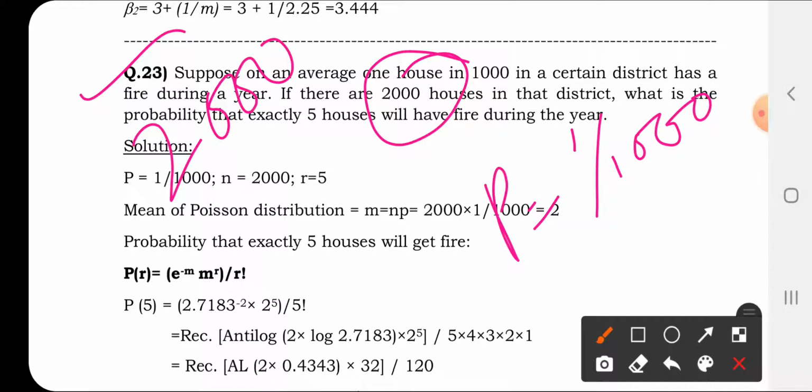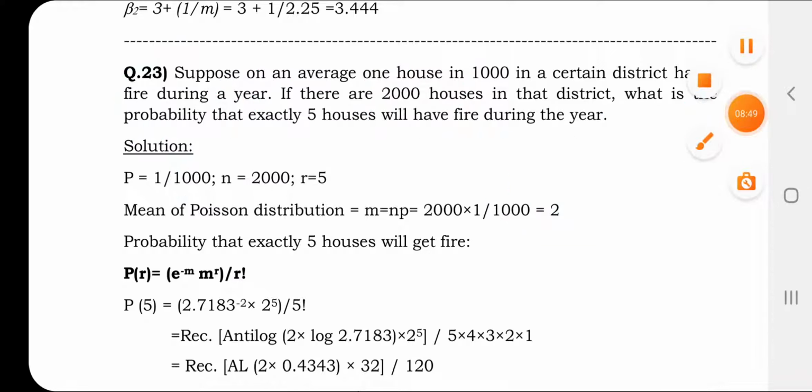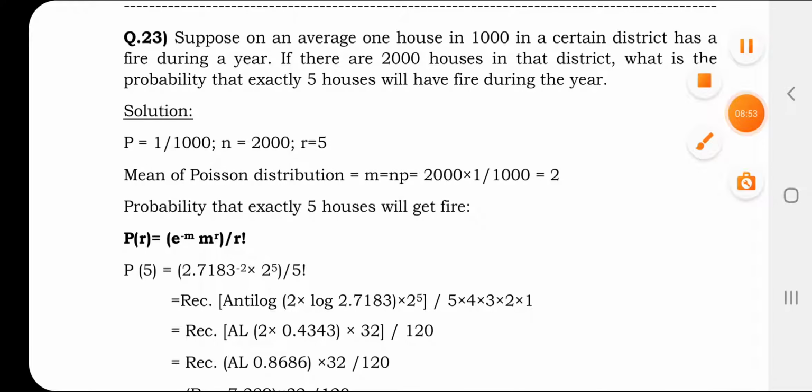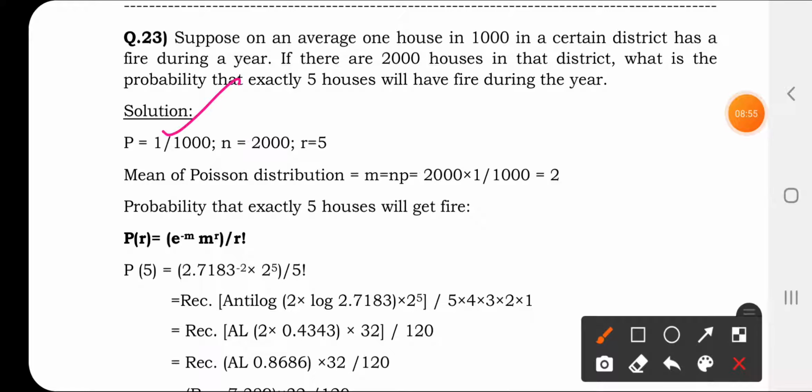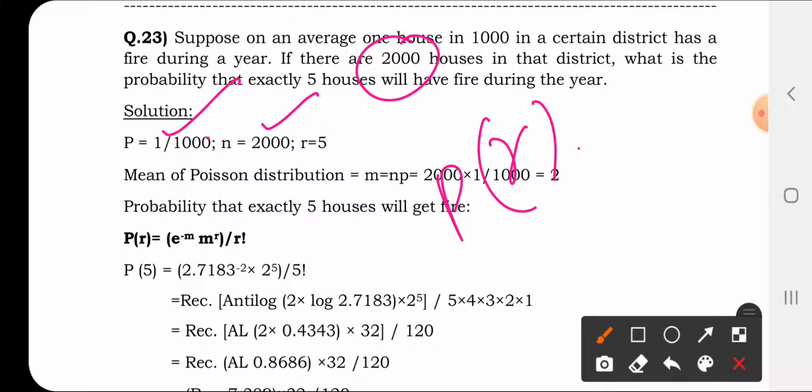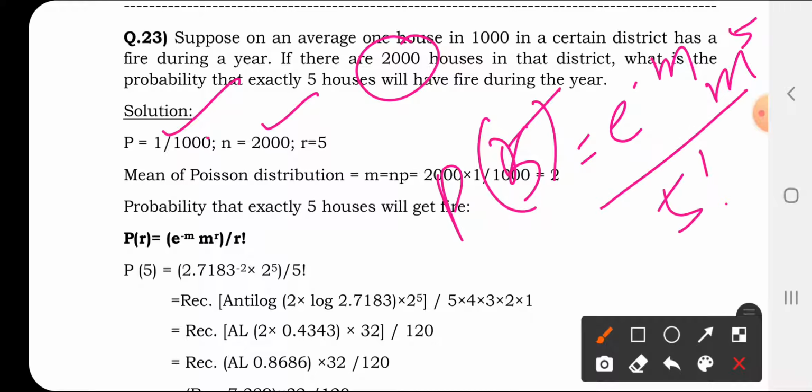So let us see the formula for finding the mean, right? Mean is n times p, where p is your probability of success. p is 1 by 1,000, n is 2,000, right? And the question: what is the probability that exactly 5 houses will have fire? You have to find P(r). That is e to the power minus m, m to the power r, where r is 5, divided by 5 factorial. This is what you have to find.